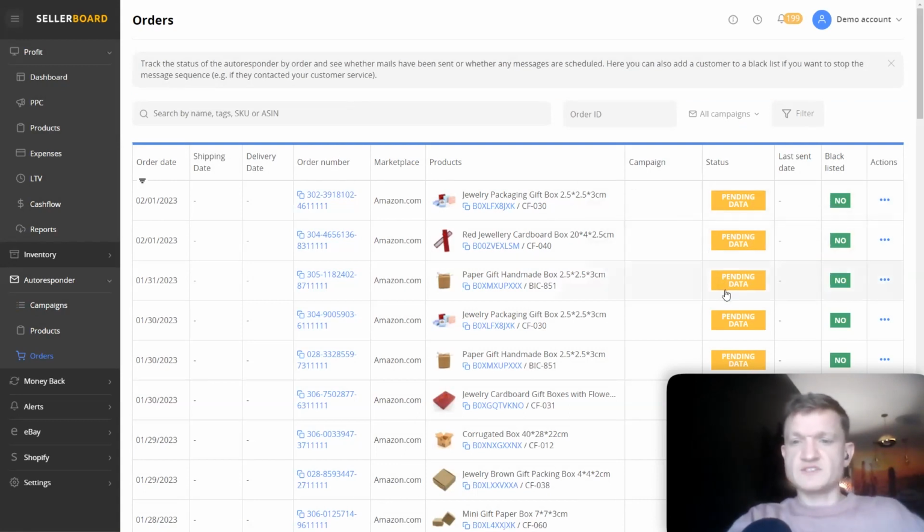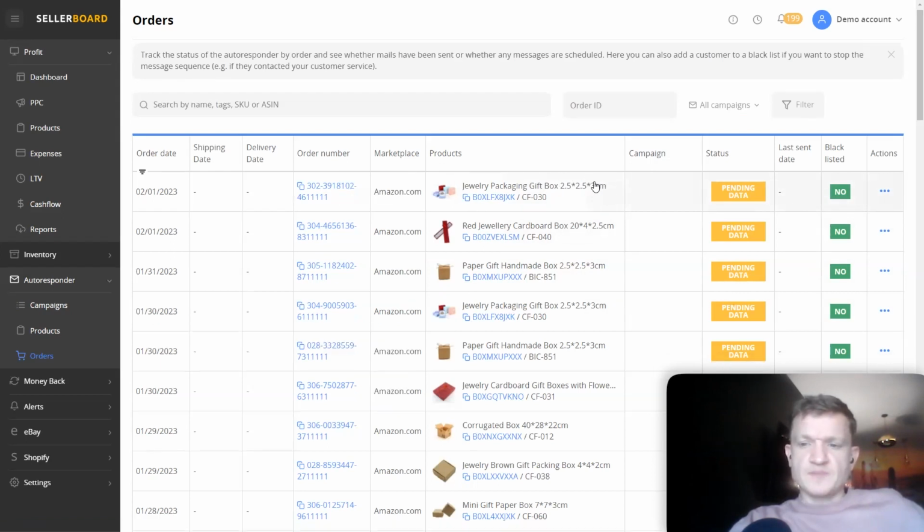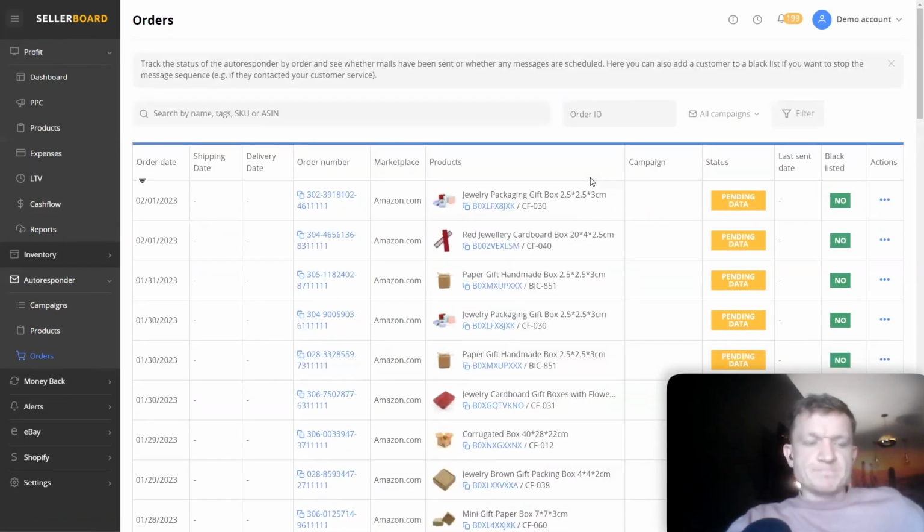Right here, you'll have the statuses of each campaign and, of course, the products and the order numbers, so you can stay on top of how well you're performing with that. Okay, this is the review request automation module. This is a nice feature. I recommend paying attention to how it works, what it does.